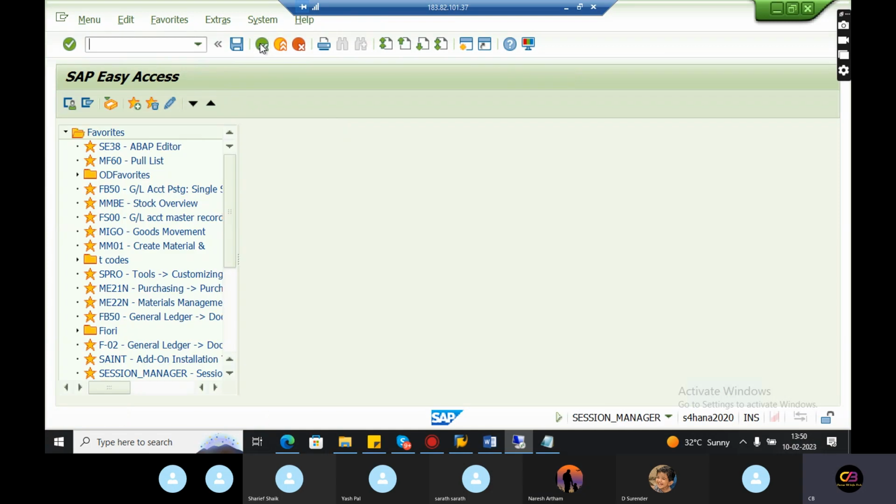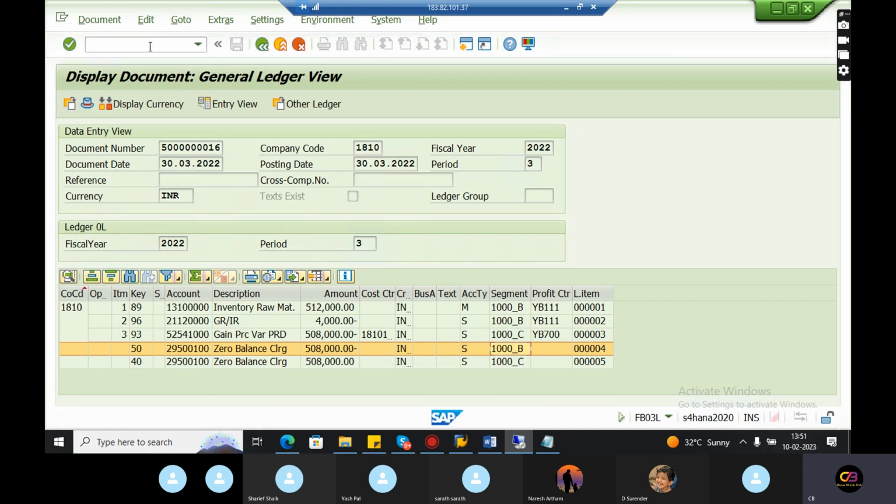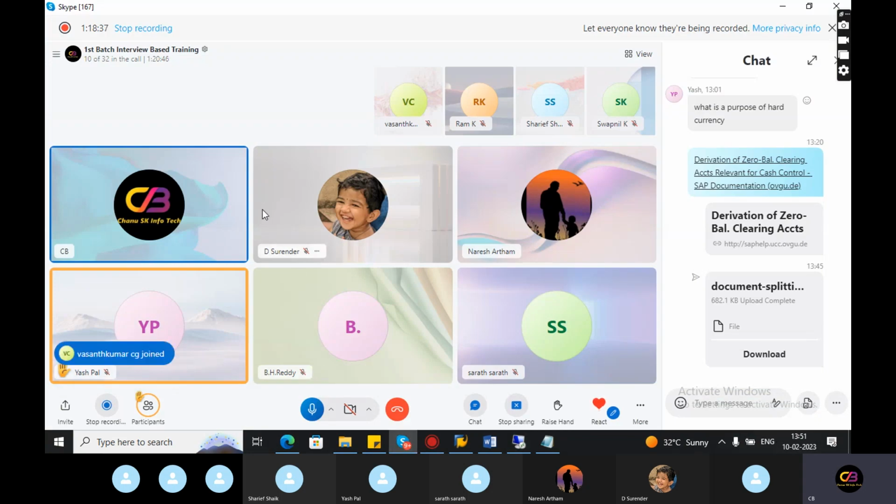And FAGL_3KH, something like that, is a T-code. This comes under profit center accounting, where we can also assign the default profit center. There are many ways. Another way is OKB9. If you want to give the profit center and segment, we can also give it in OKB9.